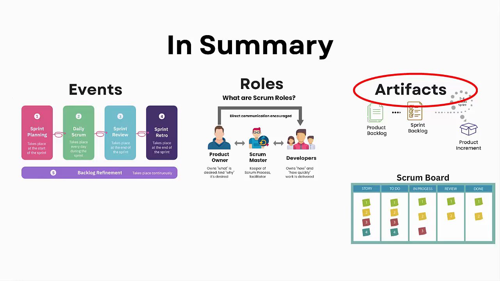At the end of each sprint, the team produces a product increment, a potentially shippable piece of the product that adds value. To visualize progress, many Scrum teams use a Scrum board to track tasks as they move through the stages, such as to do, in progress, and done. Together, these events, artifacts, and roles create structure that enables the team to deliver value in a focused, iterative way.